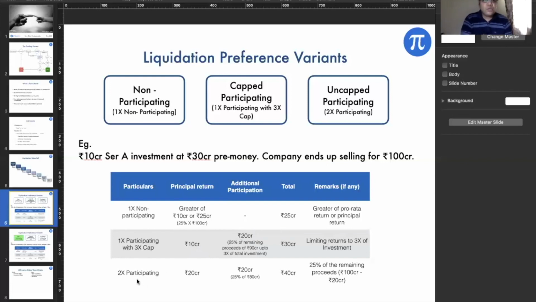And obviously for the 2x participating, I'll get the principal 2x times, and the additional participation of 25% of 80 crores, which is 20 crores, so I'll end up with 40 crores. Good, any questions here?